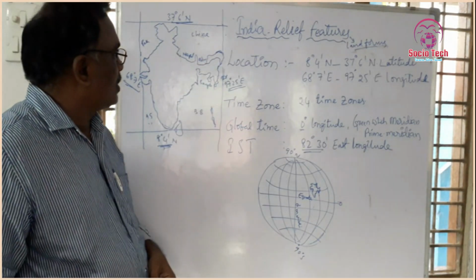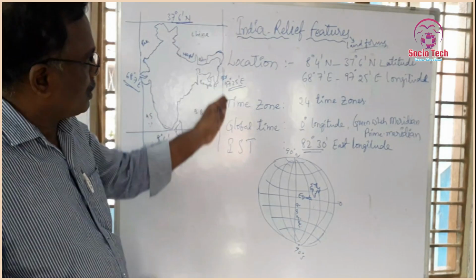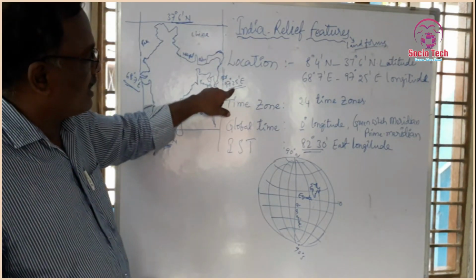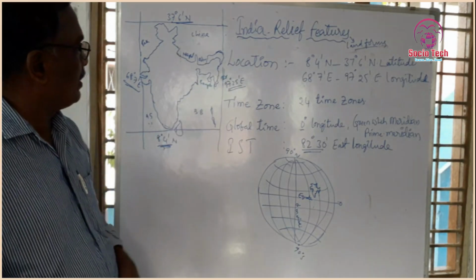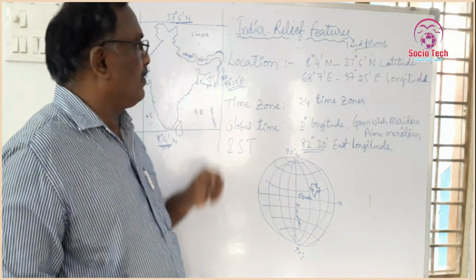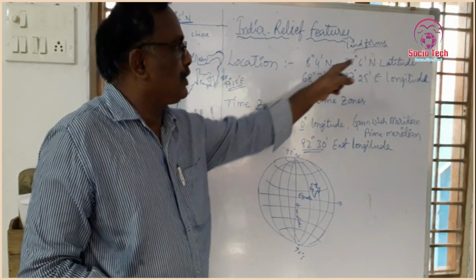So the longitude 97 degrees 25 minutes east touches Arunachal Pradesh. This is the location of India, longitudinal and latitudinal.